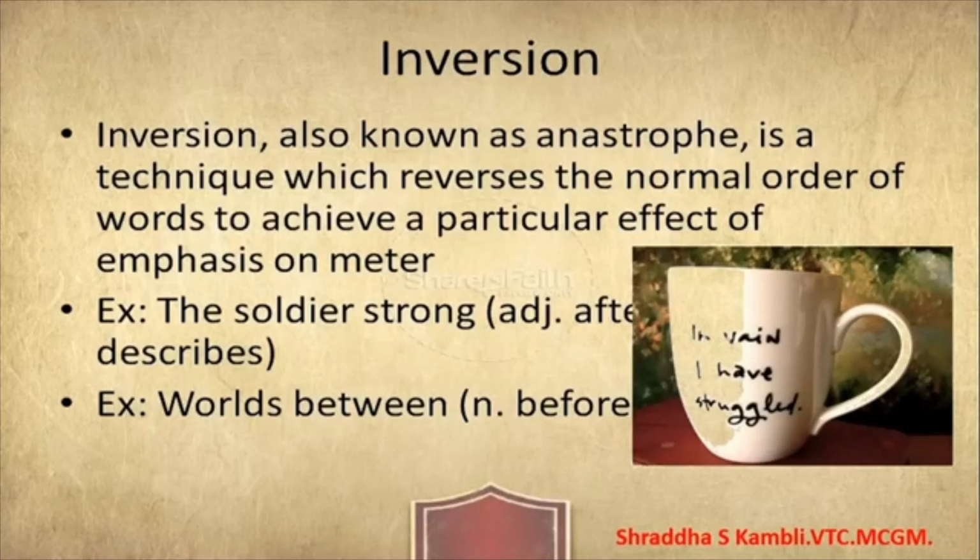The strong soldier, you say sometimes, but here what is the phrase? It is the soldier strong. So the noun comes actually after the adjective, but in this particular case, since it is an example of inversion, you will see that the noun is coming before the adjective. Then you have worlds between. It should be between worlds, but here it is worlds between.